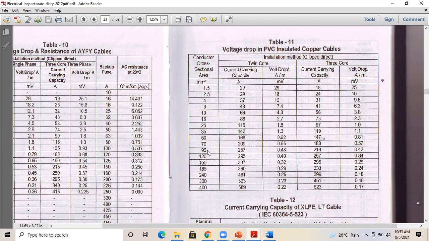So the earlier value will not be correct. The thumb rule might be very different from the actual value. You can see the 50 mm square cable can carry only 147. How did I select 147? You can see the heading 3-core. Here 3-core means 3-phase supply. That doesn't mean the cable shall be 3-core; the intention is to understand that this is 3-phase, and this is single phase. So the current carrying capacity is 147 for the 50 mm square cable.